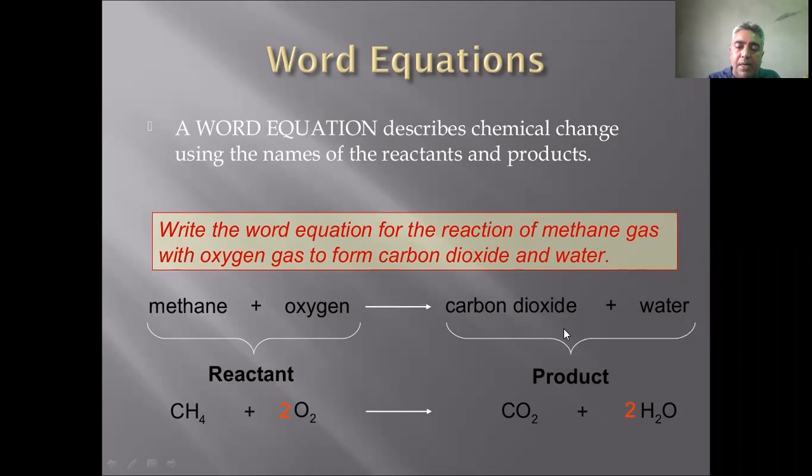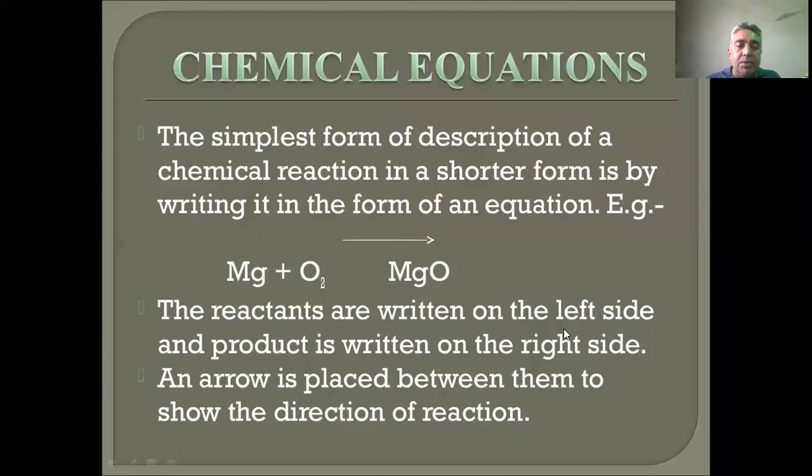These are the chemical reactions that take place. A chemical equation is the simplest form of description of a chemical reaction, written in a shorter form. For example, magnesium plus oxygen gives magnesium oxide. The first activity in your book asks what would happen if a magnesium ribbon is burned in the presence of air.